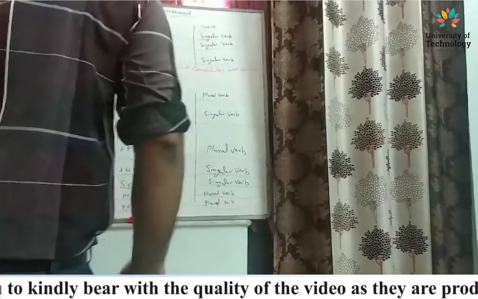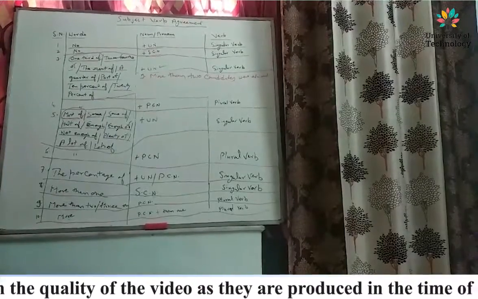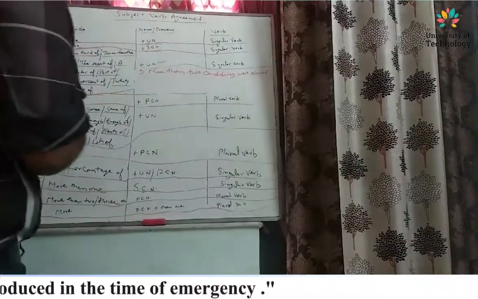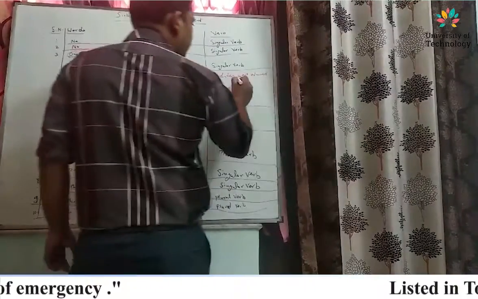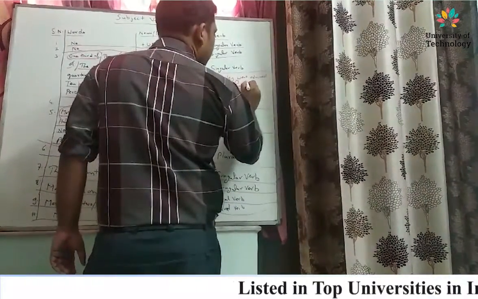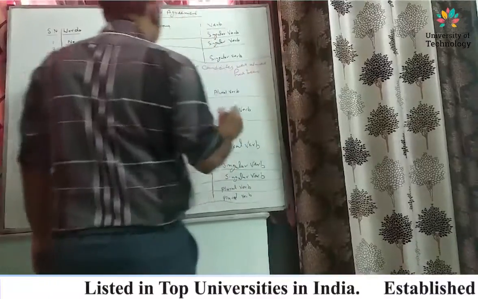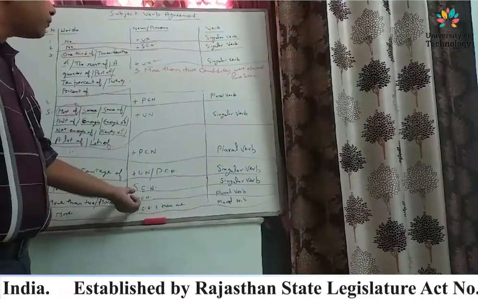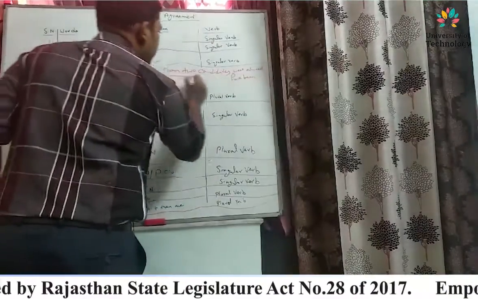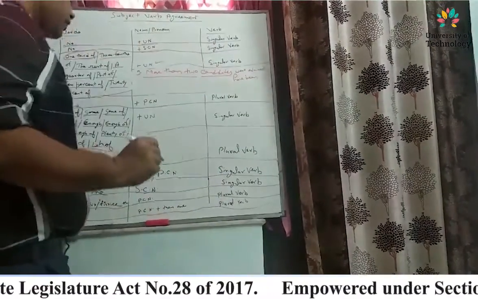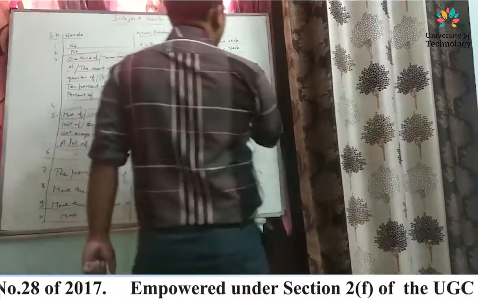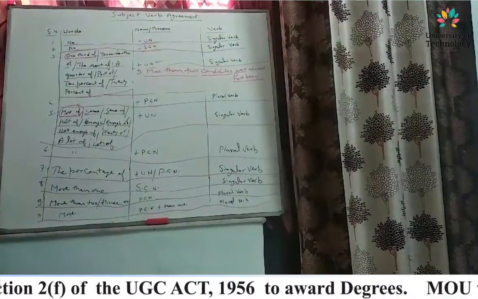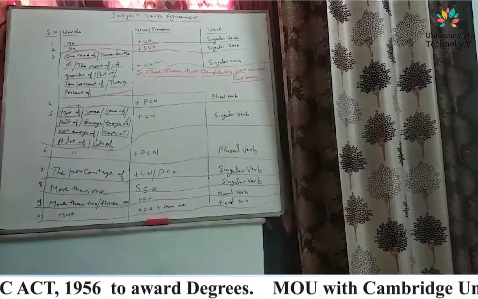Or we can write have been admired. More than 2, plural countable noun, plural verb, were or have been. Were admired or have been admired.